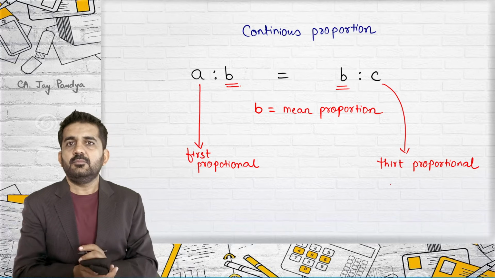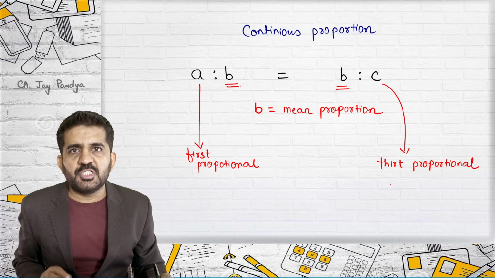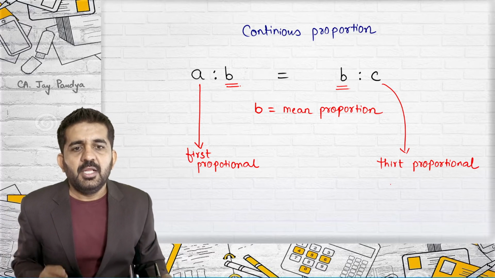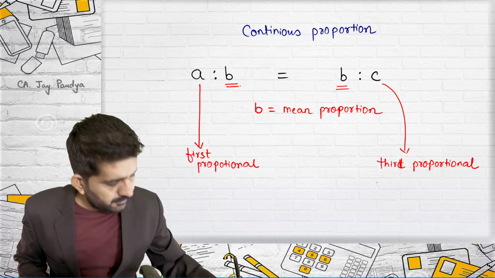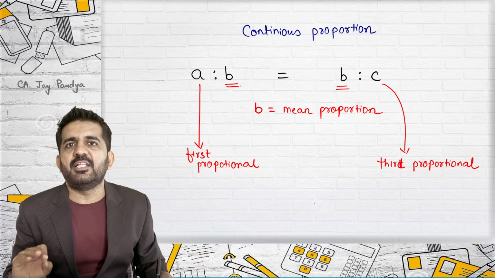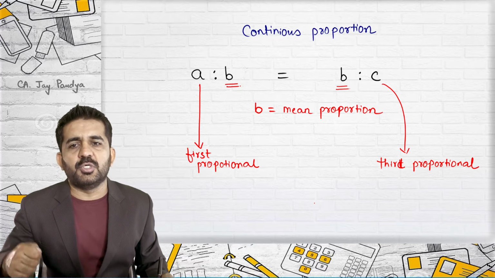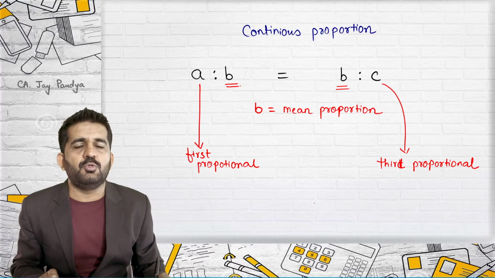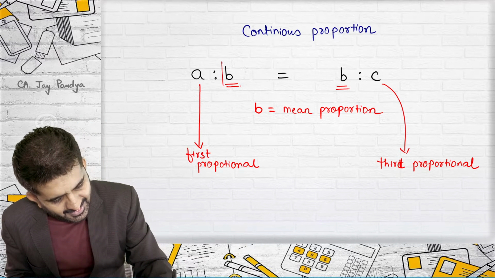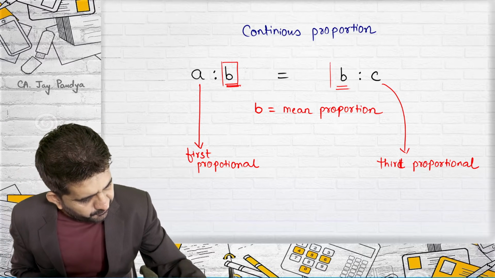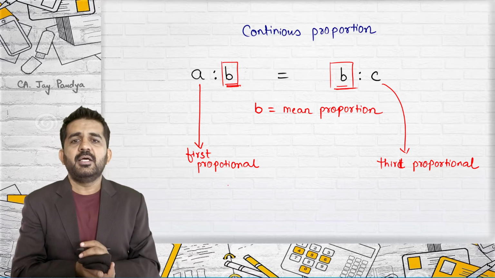So first proportional, mean proportional and third proportional will come when the ratios are in continuous proportion, when the second term of the first ratio and the first term of the second ratio are the same.